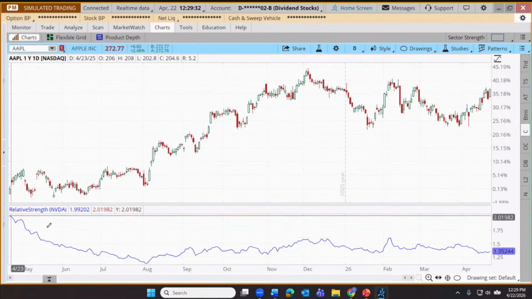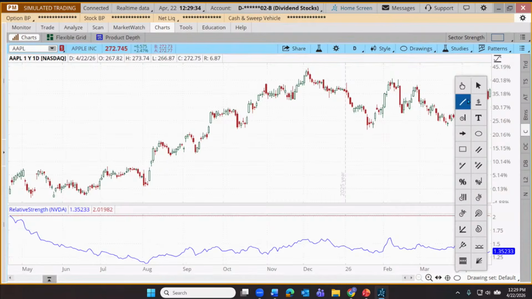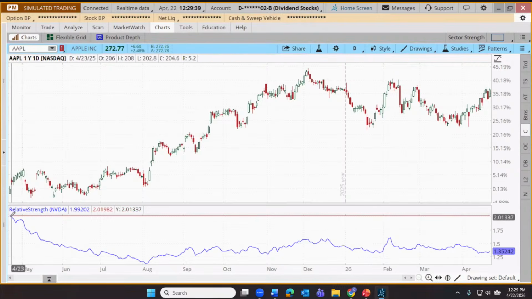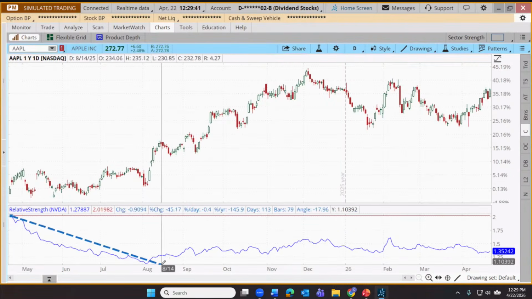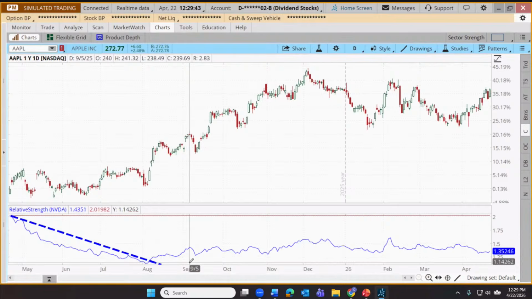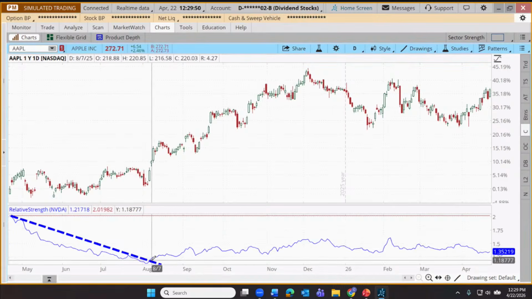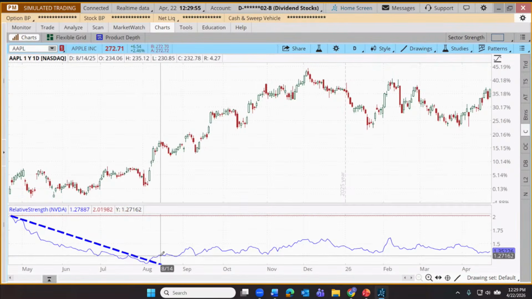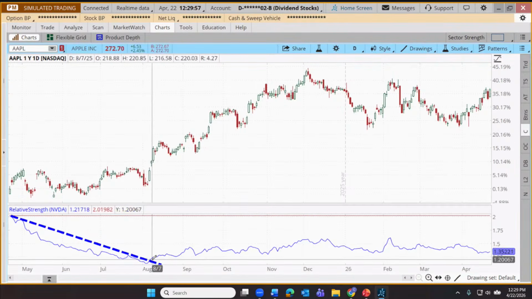So here, when we got a break of this trend line, let me draw that in. We have this downward sloping trend line. Maybe a trader who is looking to change the distribution of cash allocation between their Apple and their NVIDIA positions, when they saw maybe back here in early August Apple starting to finally outperform NVIDIA, maybe they changed their allocation a little bit on the evidence of this break of a downward sloping trend line.